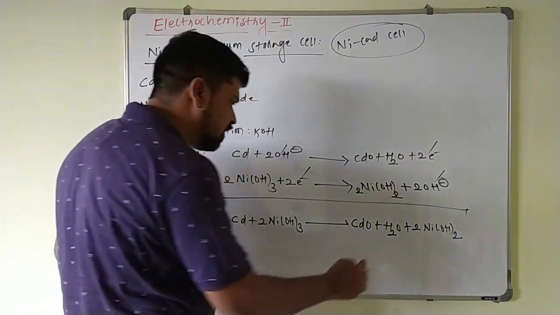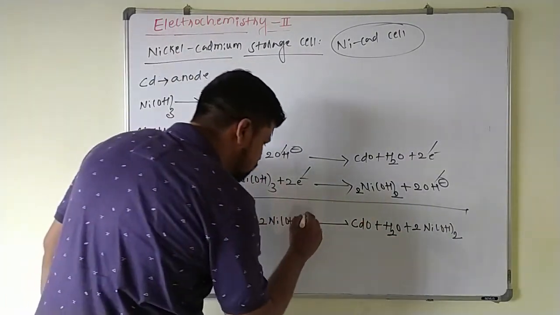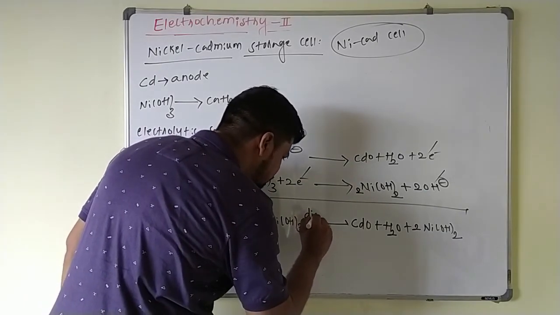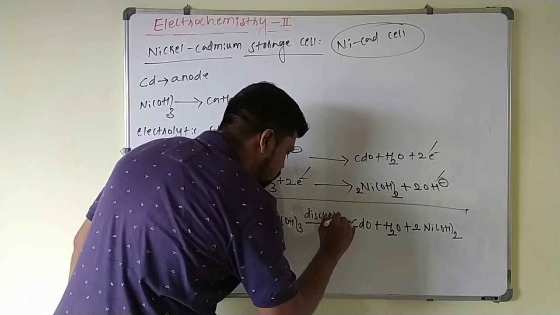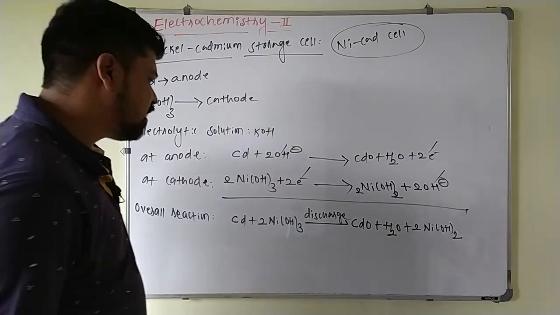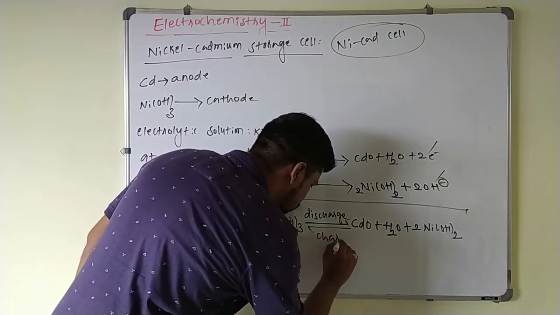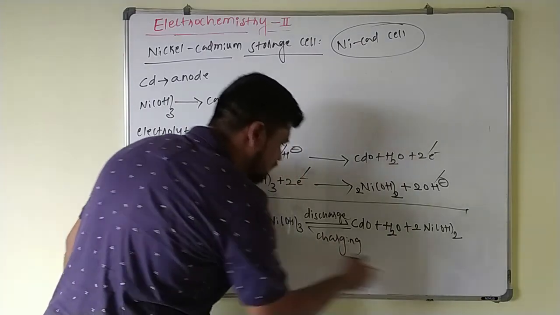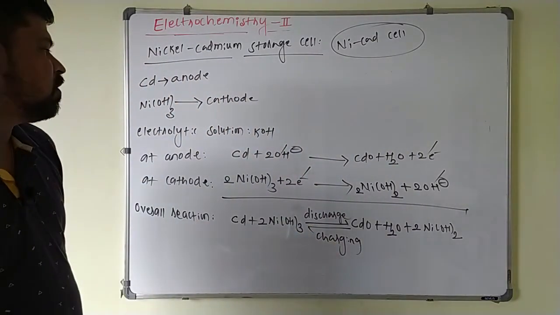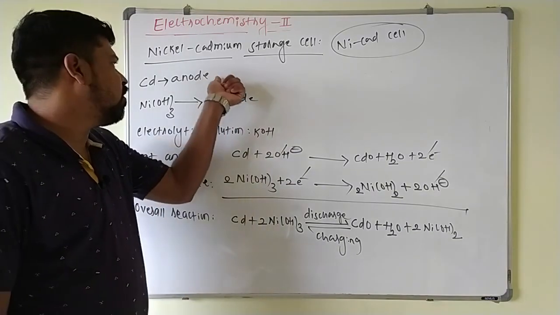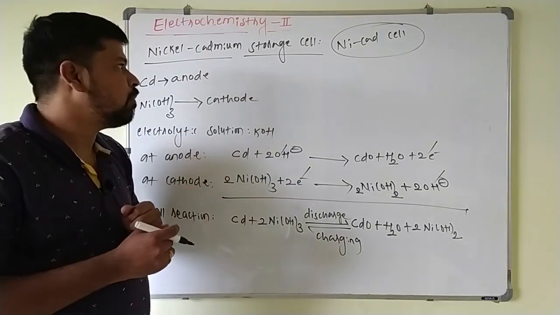Now again here, this is the reaction taking place during the discharging of the cell. Whenever the cell is charging, this reaction will be reversed here. So this is the reaction taking place when the battery is in discharging mode. Now during the charging, this reaction will be reversed here. This is a charging and this will be what? Discharging. So this is what the reactions of anode and cathode in case of nickel cadmium cell here.